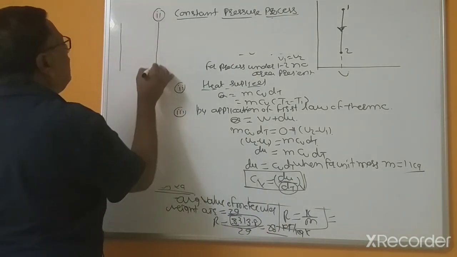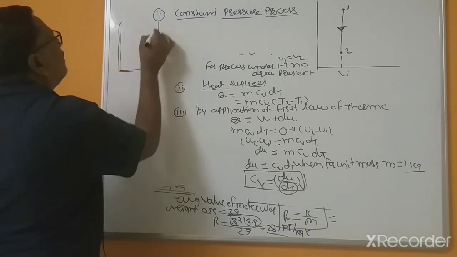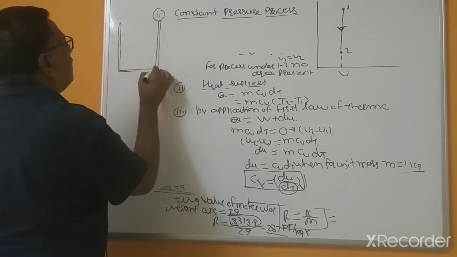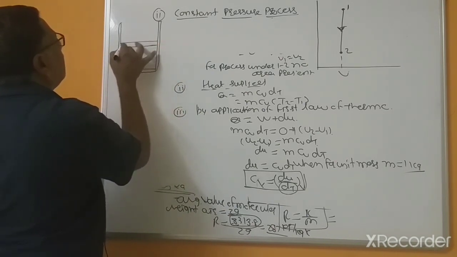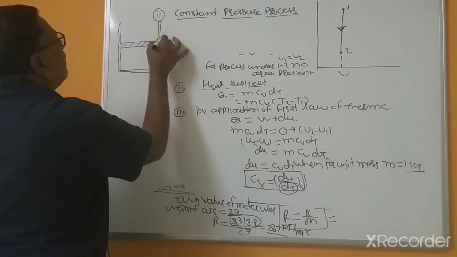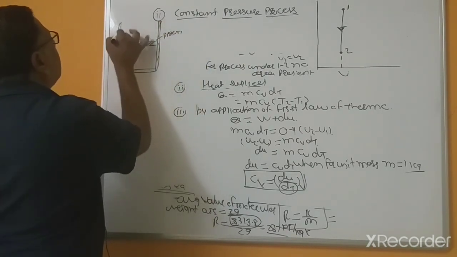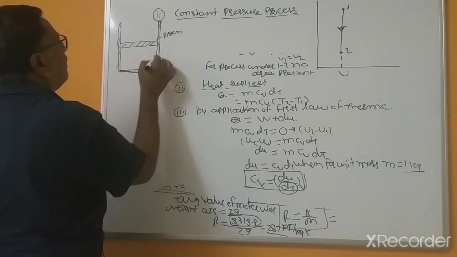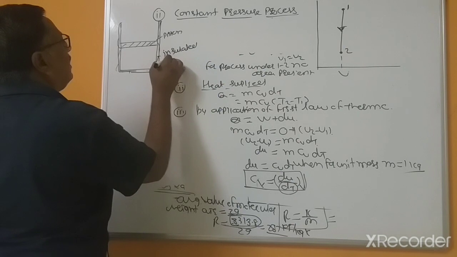Suppose this is a container, an insulated cylinder, and this is a piston. This is the insulated cylinder.